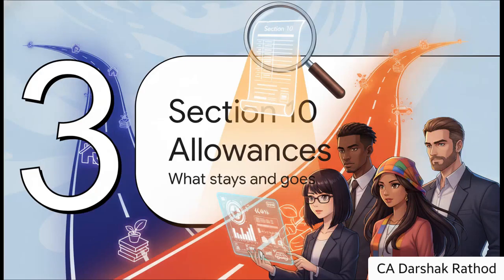All right, Part 3, decoding Section 10 allowances. Let's see what stays and what goes. So, the crucial trade-off to remember is that under the new default regime, you are going to lose popular exemptions like your house rent and leave travel allowances. I know it hurts, but it's not a total wipeout.